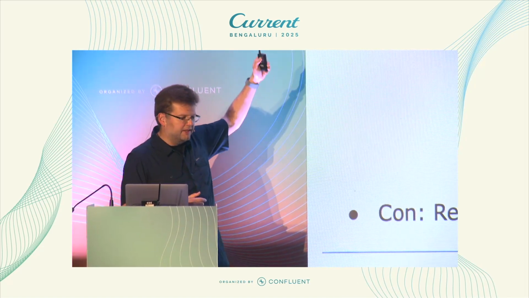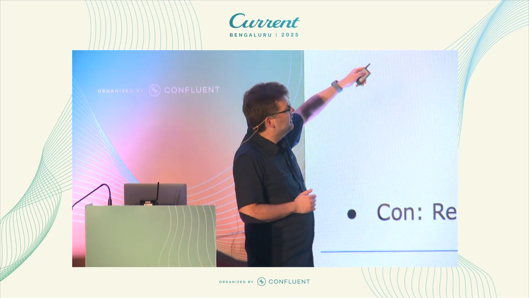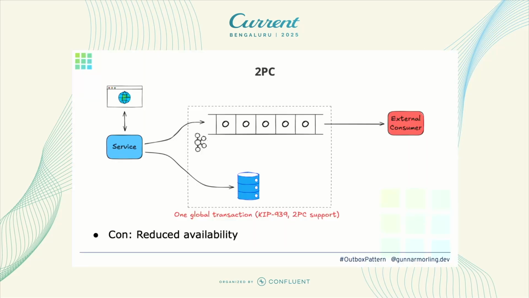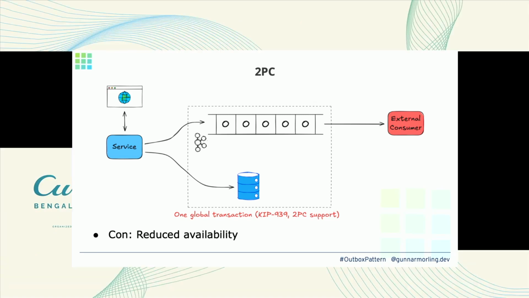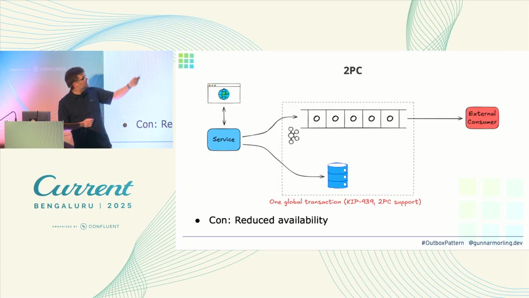The next option would be, well, I mentioned in the beginning, Kafka is about to get support for two-phase commit transactions, right? So there's this KIP-939, it's work in progress right now, so at some point this would be possible, and it might be an option.